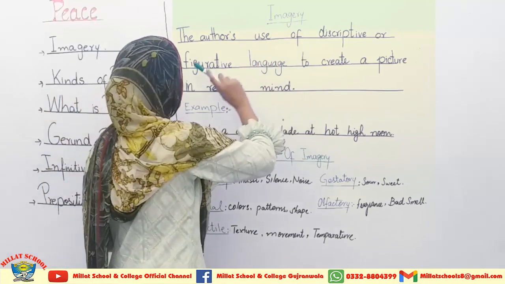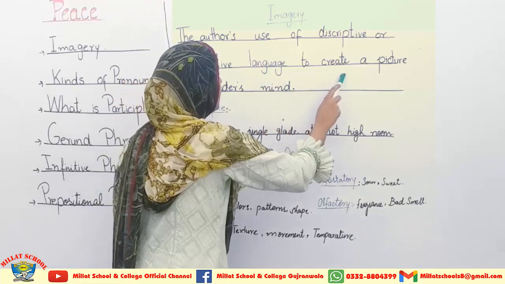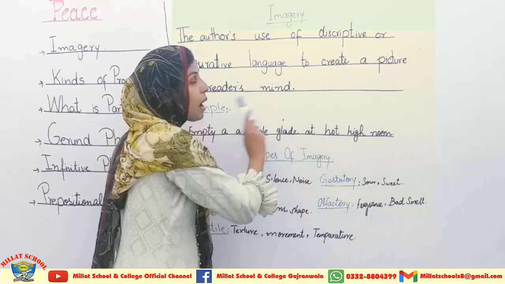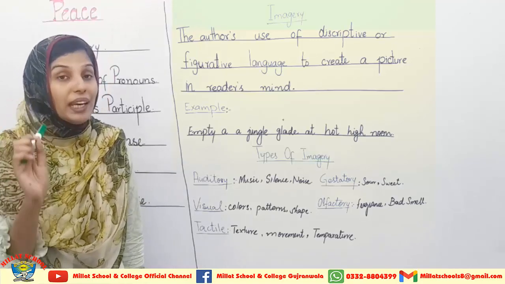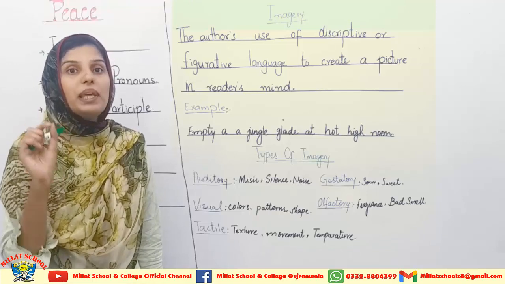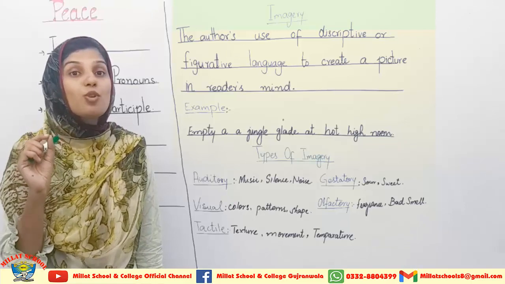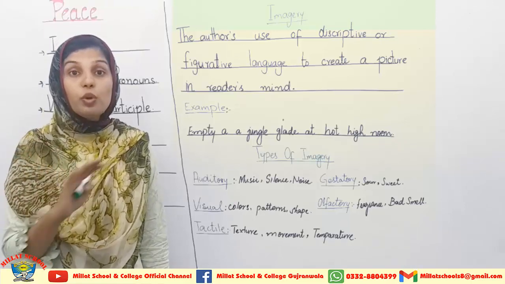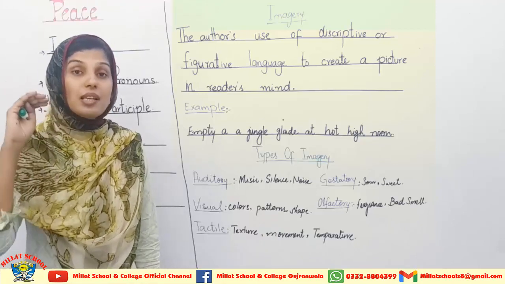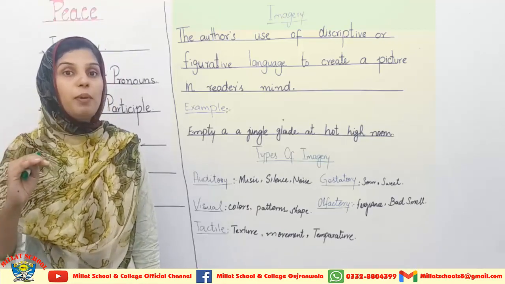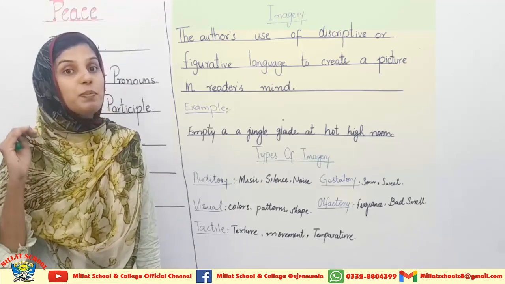What is imagery? The author's use of descriptive or figurative language to create a picture in the reader's mind. Sometimes the author has to say something very difficult and complicated which is not easy to explain, because he is not going to speak to you. He is going to write, and in writing he has to create such things that every caliber of reader will be able to understand the writer's concept and the writer's peace of mind.